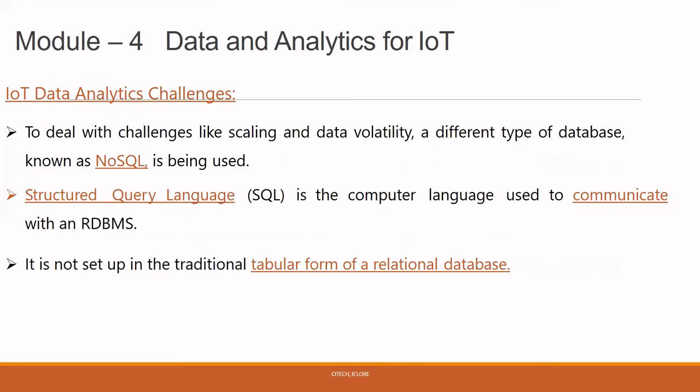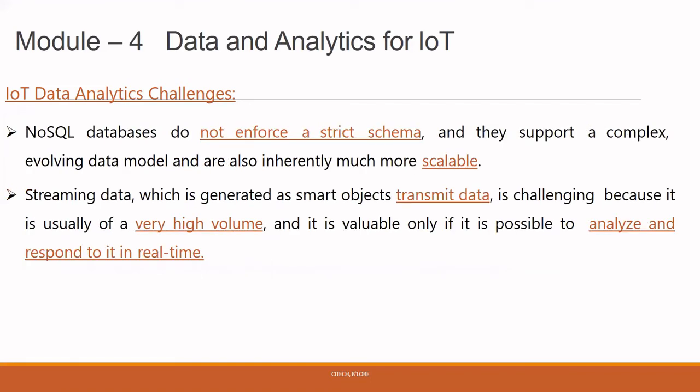In order to deal with that kind of challenge, we go with a different type of database known as NoSQL, whereas SQL is a computer language used to communicate with an RDBMS. NoSQL is not set up with the traditional tabular form of a relational database. NoSQL databases do not enforce a strict schema. This is how we can achieve flexibility with respect to the volatility challenge. They support complex evolving data and are also incredibly much more scalable.